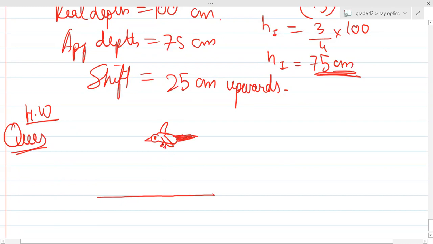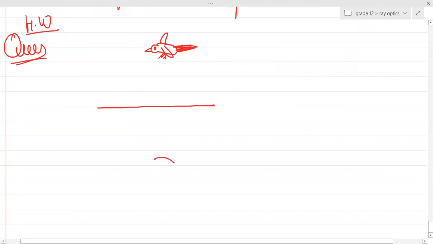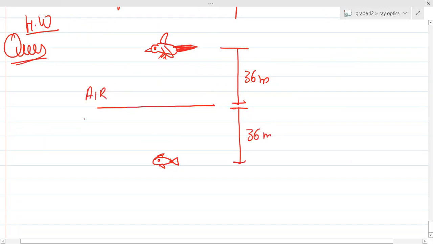These are our legs. So there is a bird and there is a fish. Both are at a distance of 36 meters from the boundary. This is air and obviously this is water. They're not living in a parallel way.